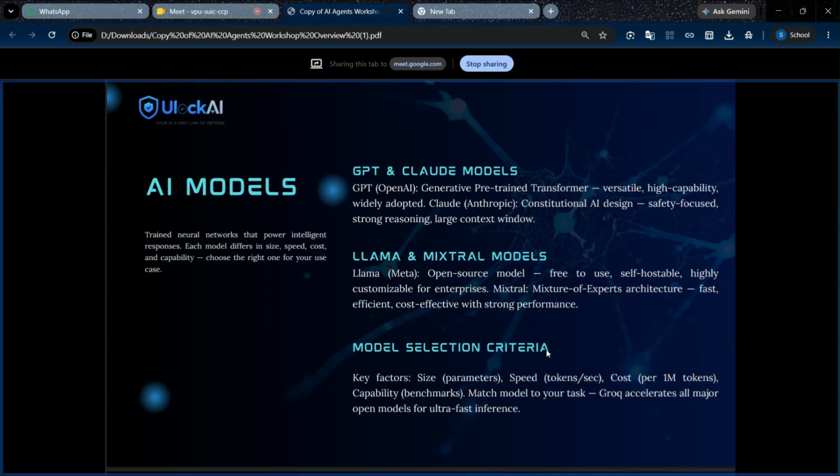Before choosing the model, we should find the size of the model, what parameters are there, and how the LLM works, its speed, tokens per second. Later I will teach you what a token is. Then cost, capability, and match models to your job. Before choosing the model for our task, we should ensure these mandatory things.